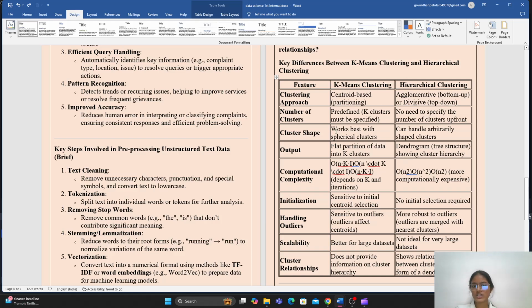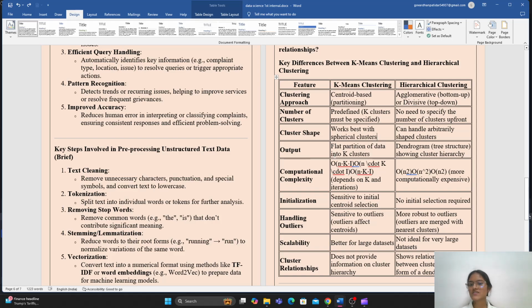After that, cluster shape. K-means clustering works best with spherical clusters, but hierarchical clustering can handle arbitrarily shaped clusters.